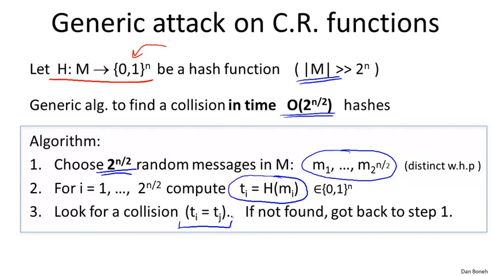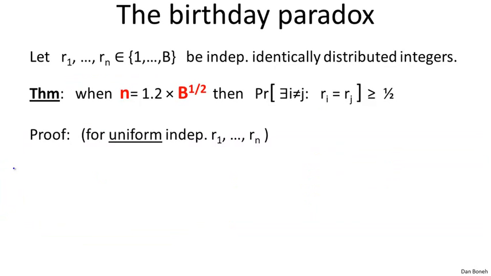Now, if it so happens that we look through all 2^(n/2) t_i's and we don't find a collision, we go back to step 1 and try another set of 2^(n/2) messages. So the question is, how well will this work? In other words, how many times do we have to iterate this process until we actually find the collision? I want to show you that, in fact, the number of iterations is going to be very, very small, which means that this algorithm will find the collision in time that's roughly proportional to 2^(n/2). So to analyze this type of attack, I have to tell you a little bit about the birthday paradox.